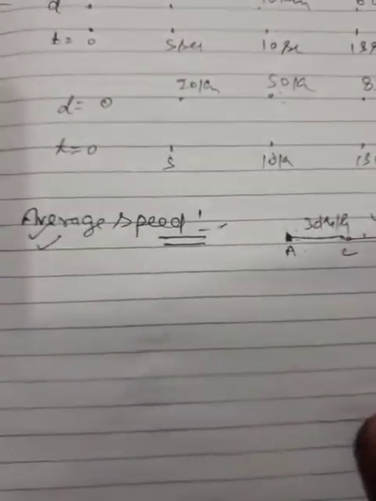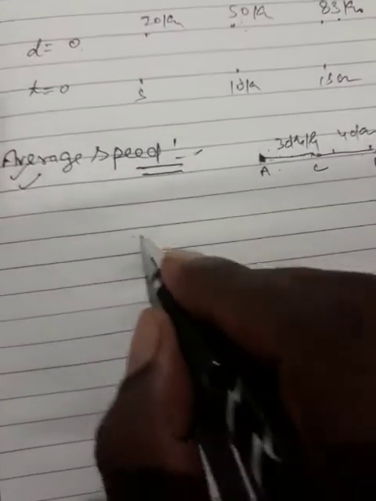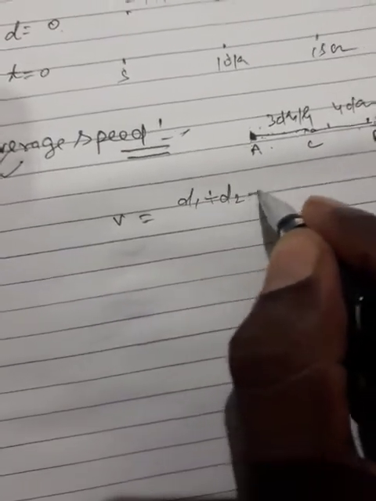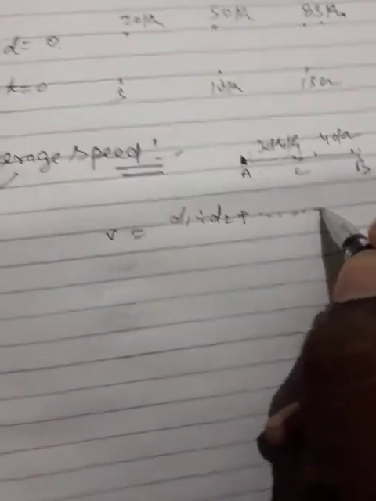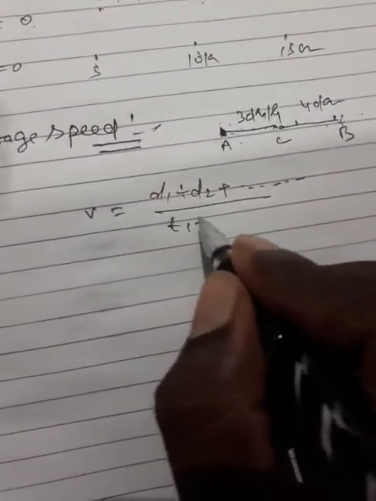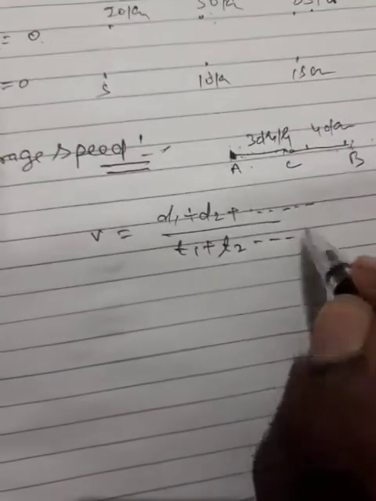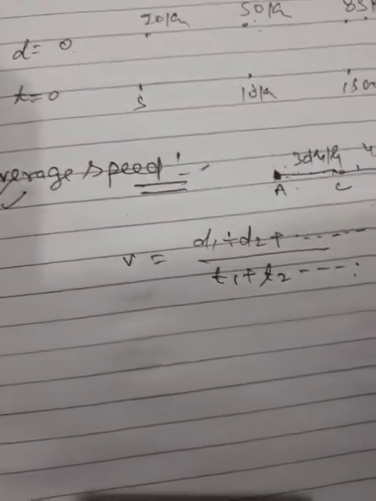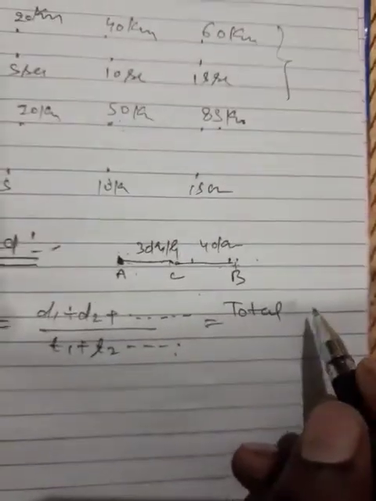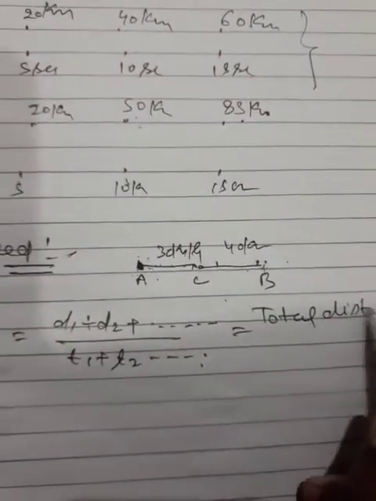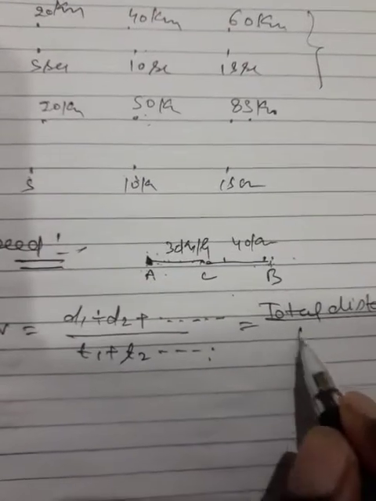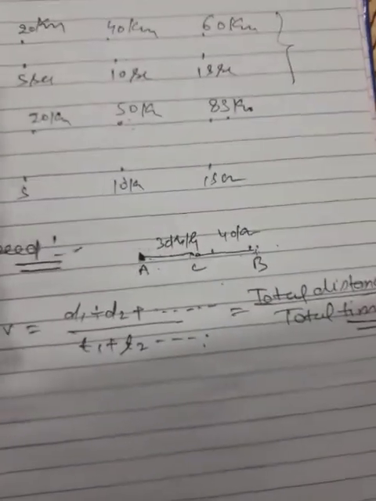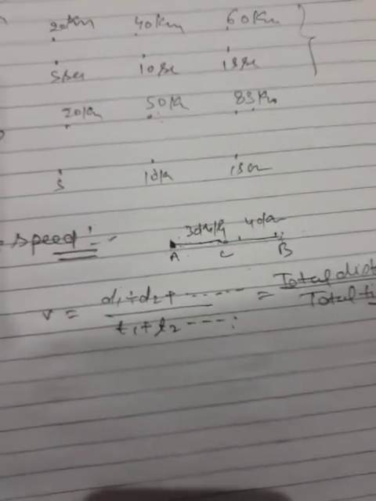This is the definition of the average speed, and we can say that average speed is equal to d1 plus d2 plus dot dot dot upon t1 plus t2 plus dot dot dot. जितने भी डिस्टेंस वो ऐड कर लेंगे, टोटल टाइम को भी ऐड कर लेंगे. निकालने का मतलब है क्या है कि टोटल डिस्टेंस अपॉन टोटल टाइम. This is the formula to find the average speed.